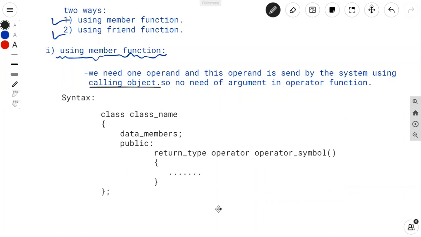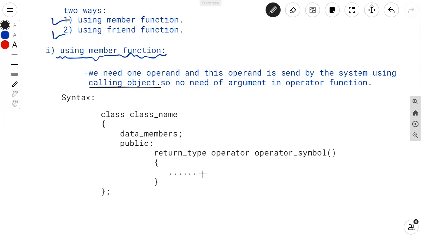Okay, so this is the syntax for defining the operator function using member function. So this is the member function of this class. So that's why I'm writing the operator function definition inside the class. You can define this operator function outside of the class also using scope resolution operator.